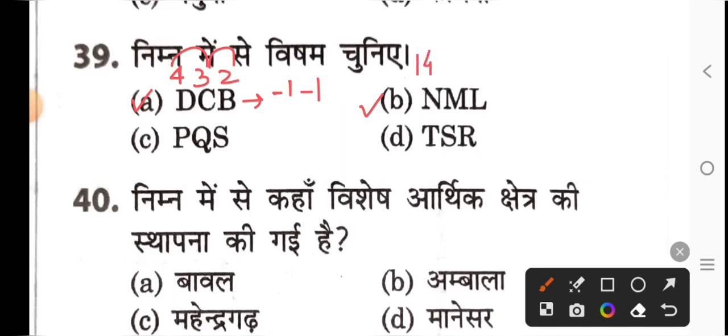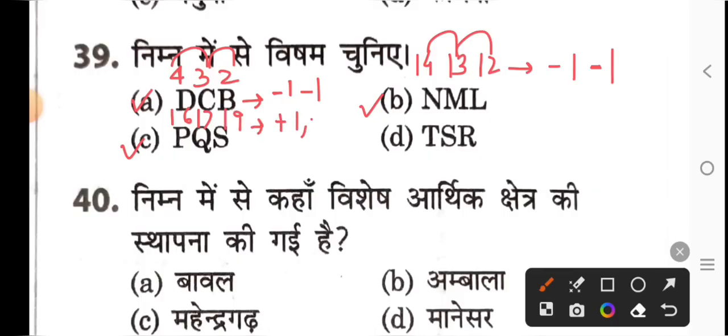Let's check option B. What is the code of N? 14. M is 13. L is 12. So 14 makes 13, loss of 1. 13 makes 12, loss of 1. Let's check option C. P's code is 16. Q is 17. S is 19. So 16 makes 17, increase of 1, and 17 makes 19.